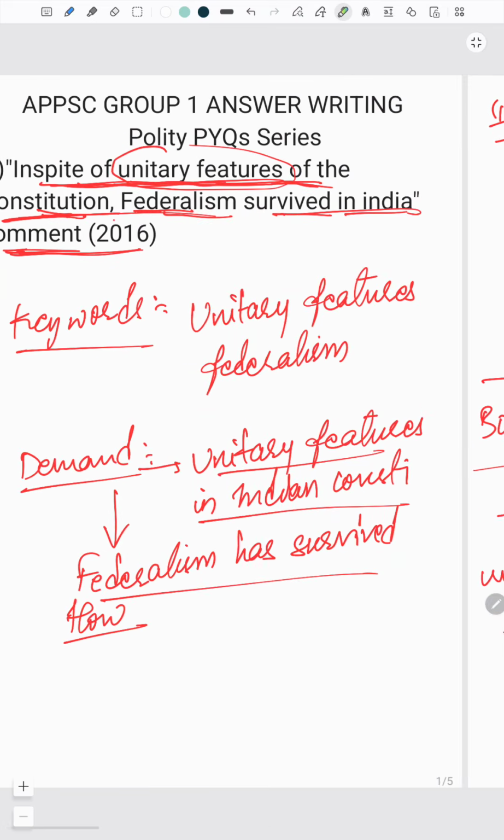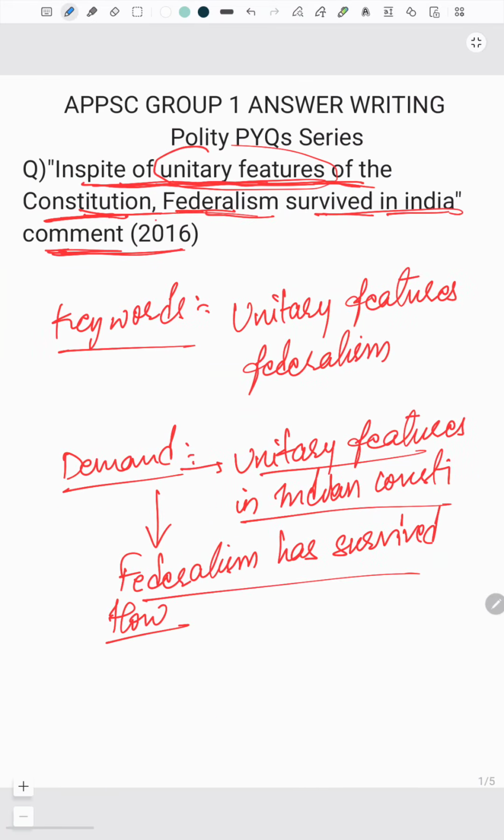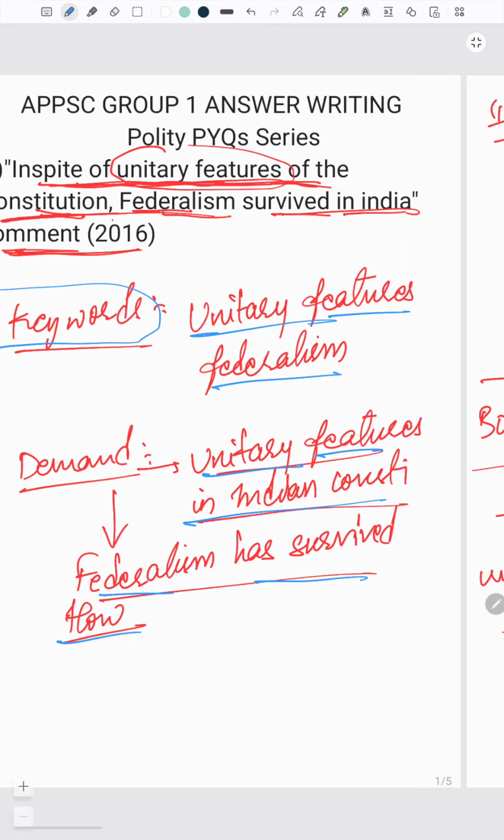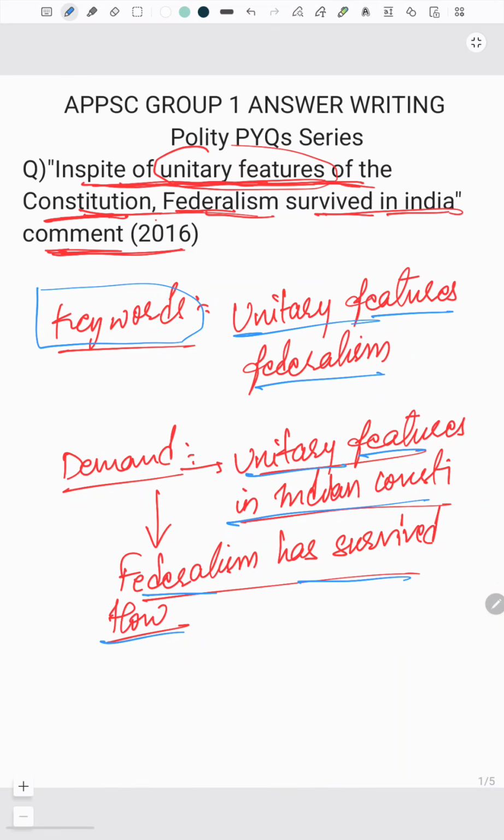Now let's look at the things that we have done today. Did we mention keywords? Yes, we mentioned unitary features and federalism as well, and the other demands are met, that is, unitary features in the Indian Constitution and how federalism has survived. By this, I can say that we have understood this question fairly and answered it in a decent way so that we can fetch good marks.